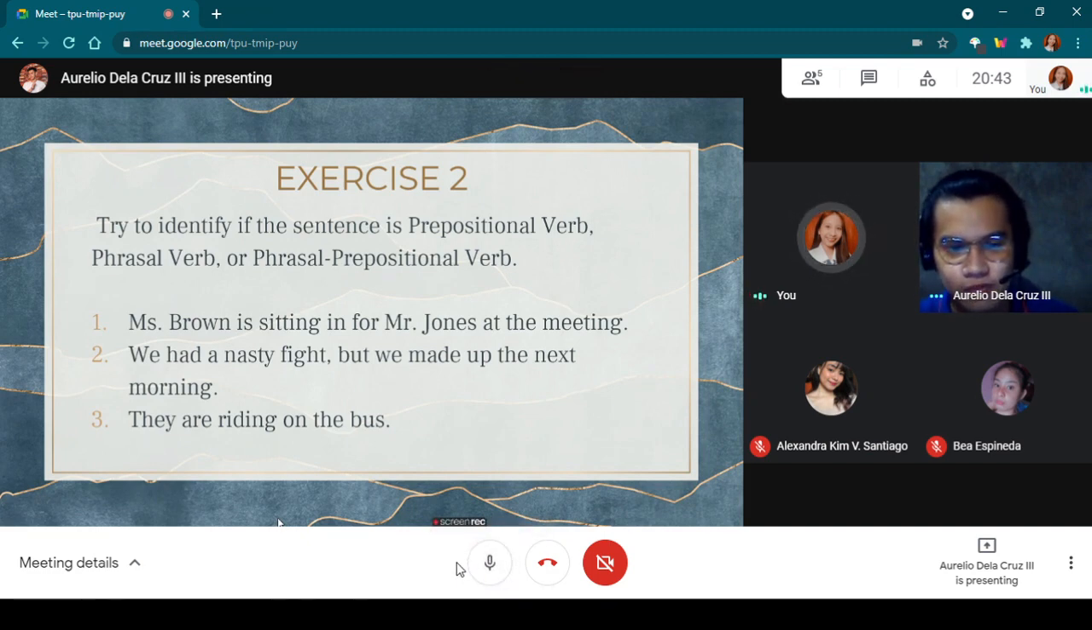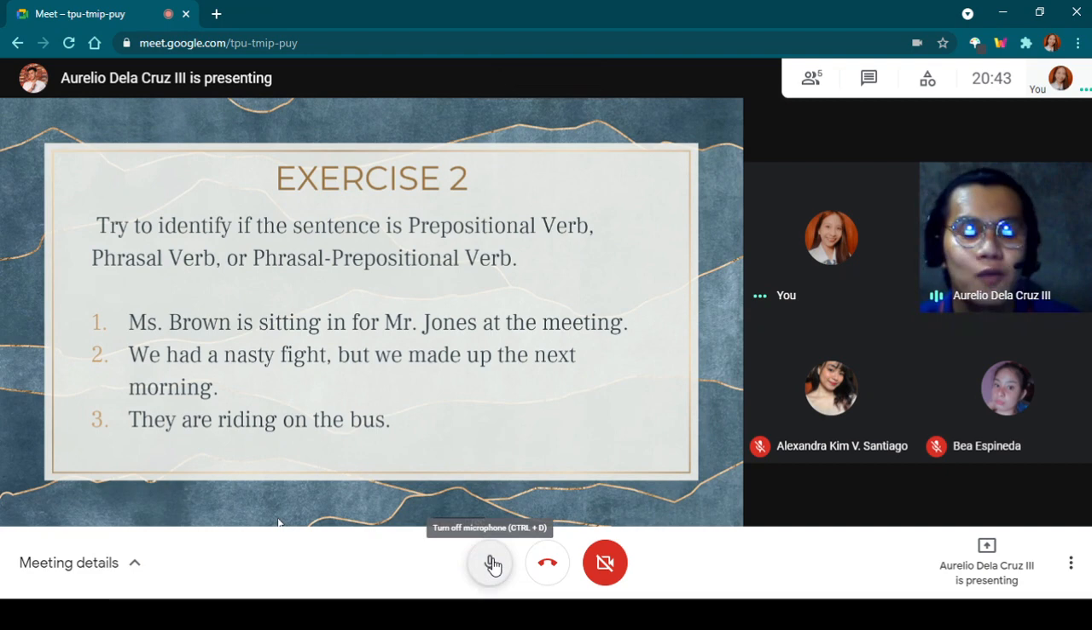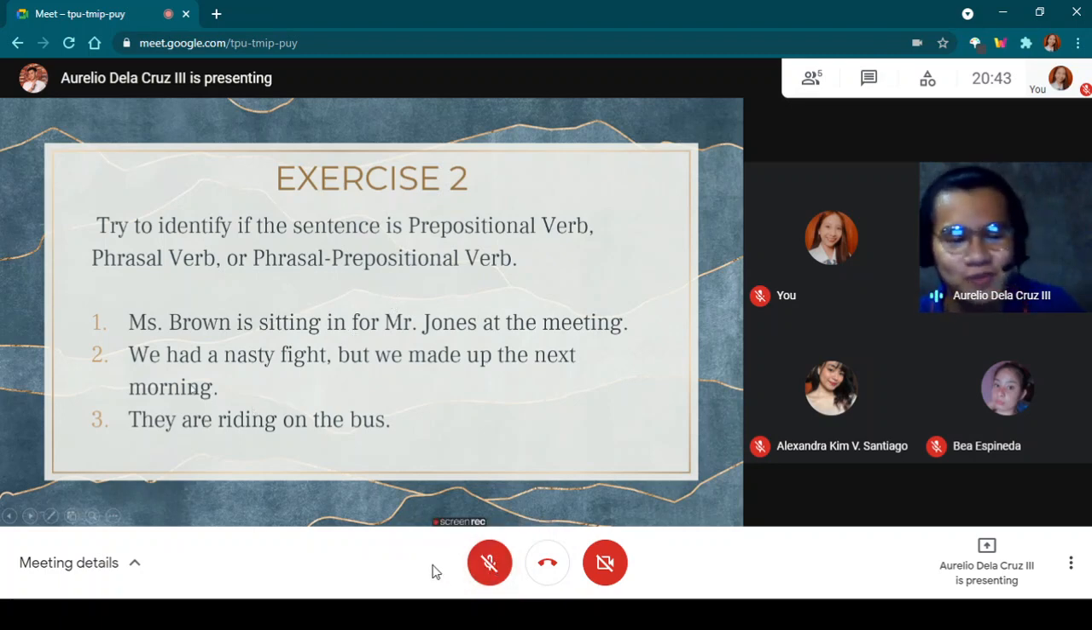Miss Brown is sitting in for Mr. Jones at the meeting. What is the sentence? Prepositional phrasal verb. I want to clarify, the number 1 here is the prepositional verb because sitting in is, oh, I'm so sorry, sitting in for. Sitting in for is a phrasal prepositional verb. Okay, thank you. Number 2, Miss Pineda.